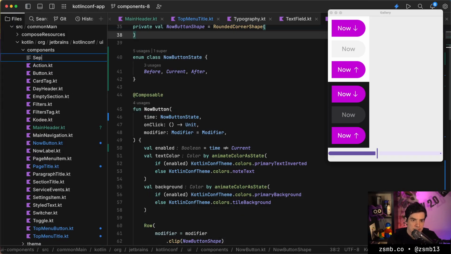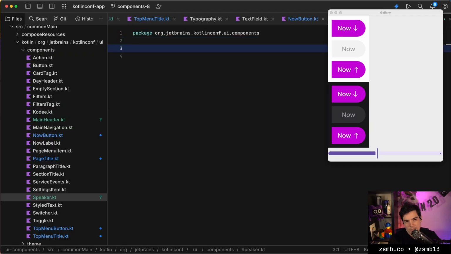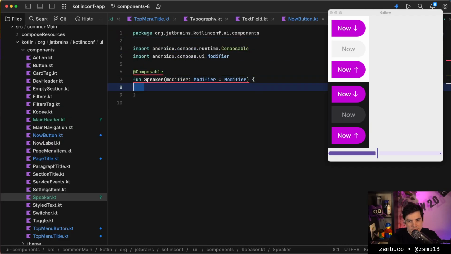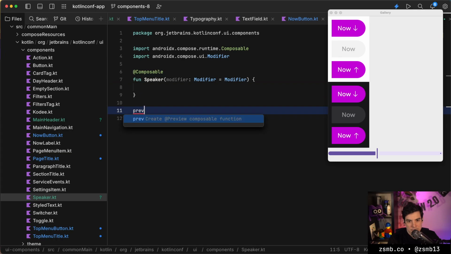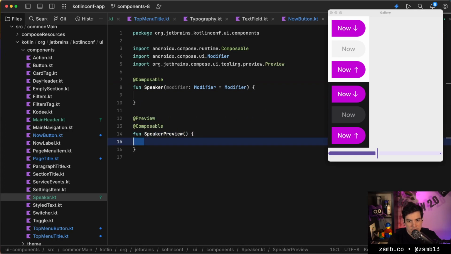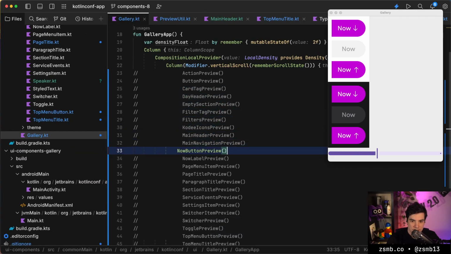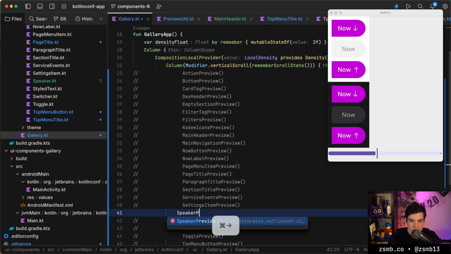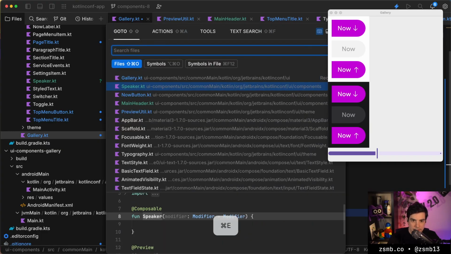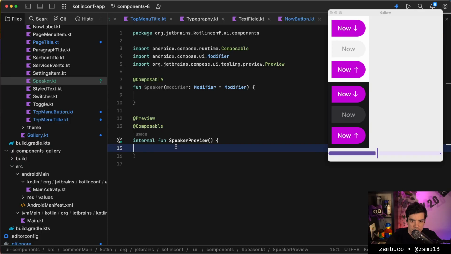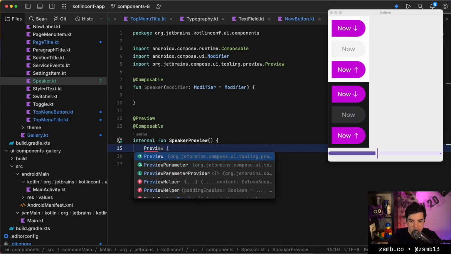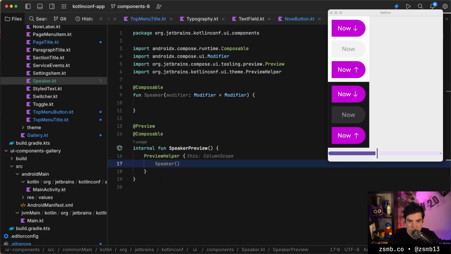Almost. Let's delete that. Try again. Speaker.kt. Component is called speaker. Its preview is called speaker preview. Its preview is internal. We can go to the gallery, add the speaker preview, and we can go back here. Make sure that we use our little preview helper function for both themes.